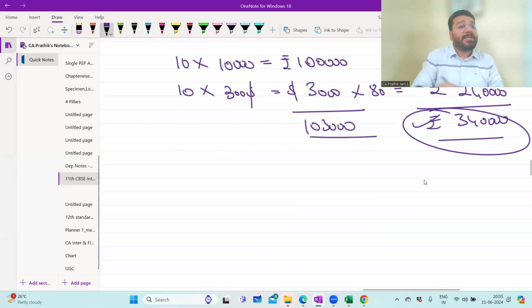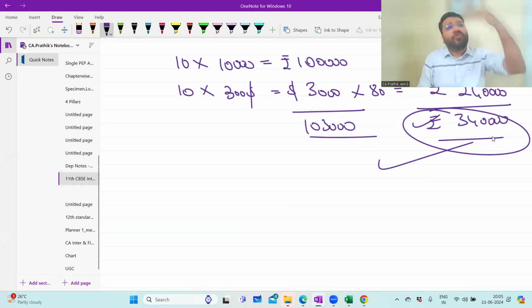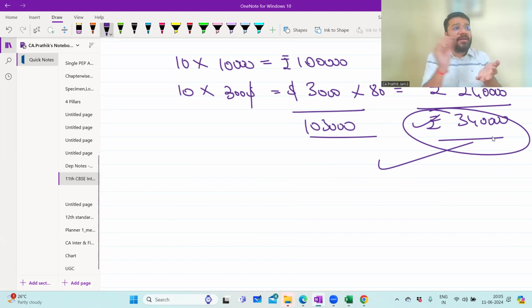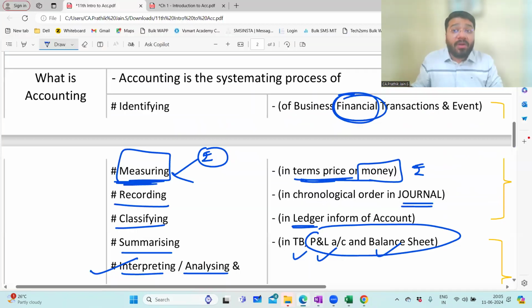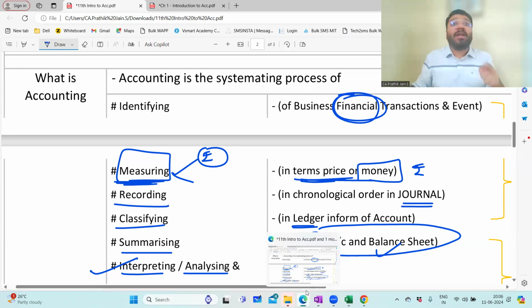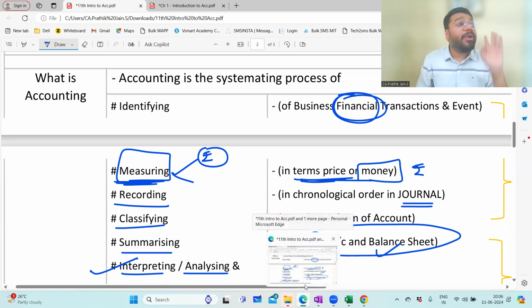What will you do? You'll take a piece of paper. Oh, purchase from so and so party 3,40,000. Will you write wherever you feel like writing? You'll take a notebook, a rule notebook, and write. Will you take an A4 sheet and write? No. In accounts, we have a system in place. The system says that you cannot record wherever you feel like recording. You will record where I say. You will record in the format which I want you to record.